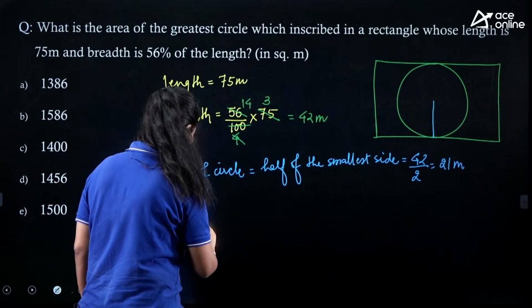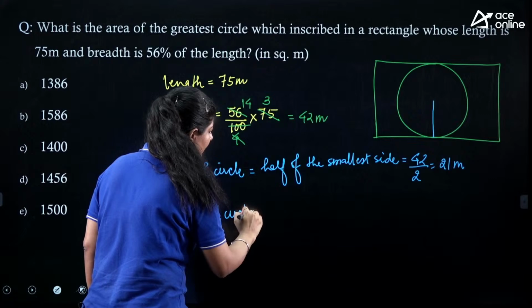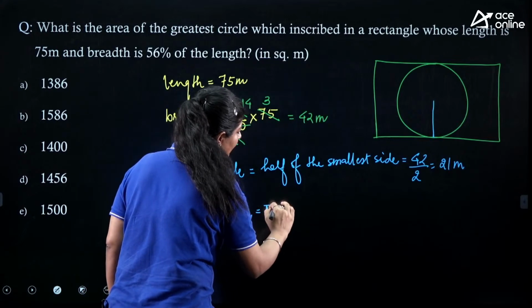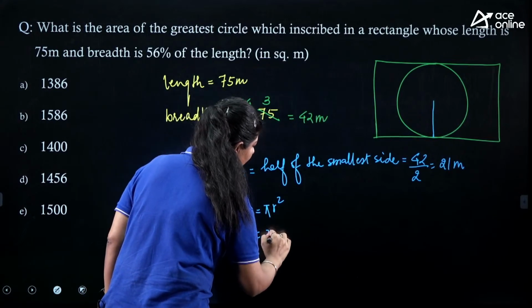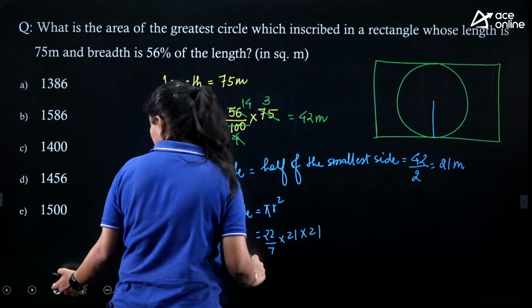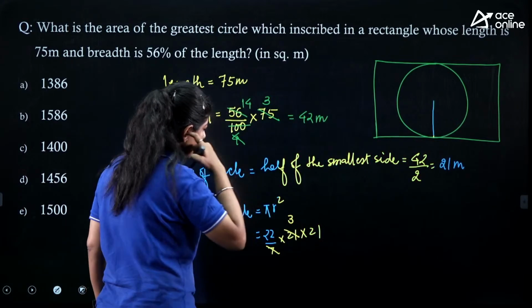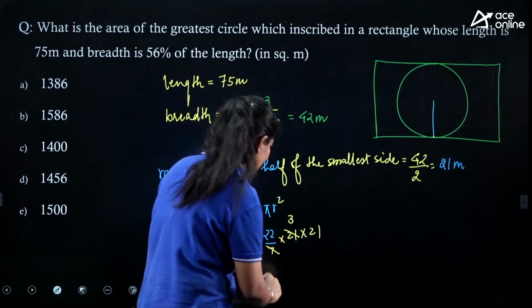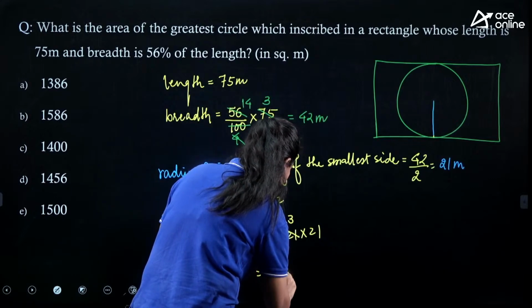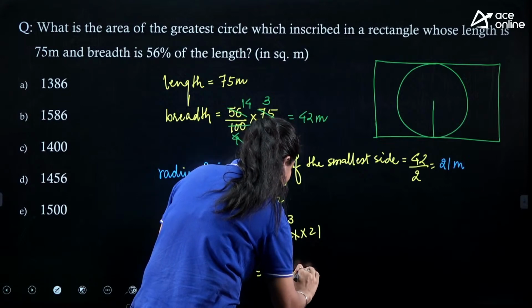Now we need to calculate the area of the circle. The area of the circle is nothing but pi r square. So 22 by 7 into 21 into 21. Here we are getting 3, so 22 into 63.